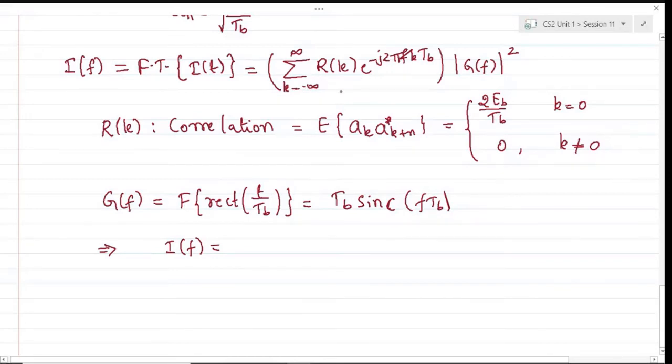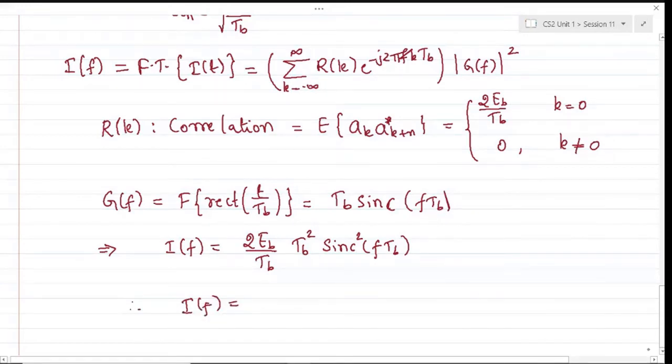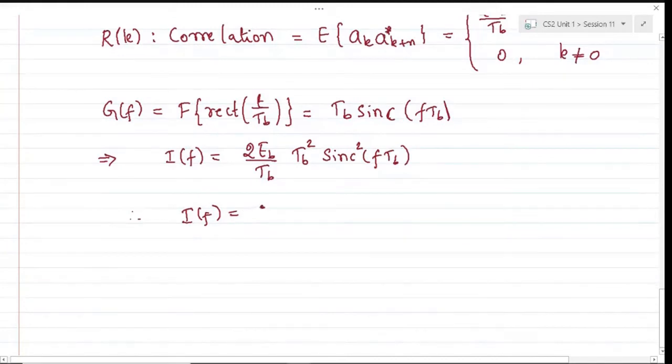So the first summation will exist only at k equal to 0. At k equal to 0, the exponential of 0 is 1, and hence this will be twice EB by TB times the magnitude of G of f, the whole square, which will be TB square times sinc square of f TB. So therefore, I of f would be simply 2 EB times TB times sinc square f TB.